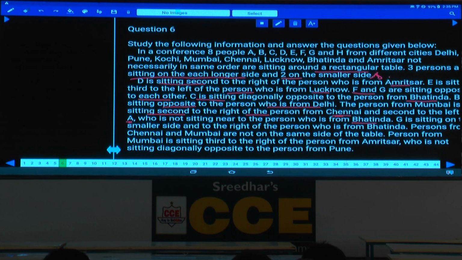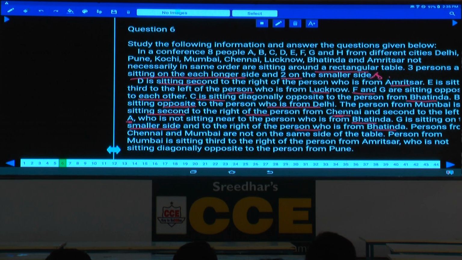And G is seated on the smaller side, and this is the crucial information because this is a definite information given. G is on the smaller side and to the immediate right of the person from Bathinda. As G is to the immediate right of the person from Bathinda, now we can fix this one. If you fix G at one of the centers, on the smaller side, Bathinda will be to the immediate left of G, and Bathinda and C are diagonally opposite, isn't it? Hence, three conditions we can fix.